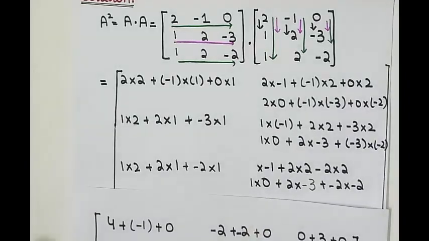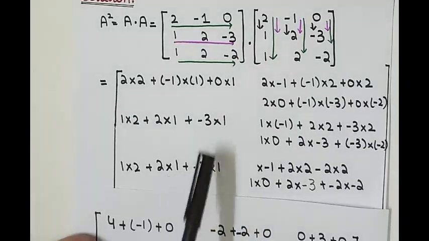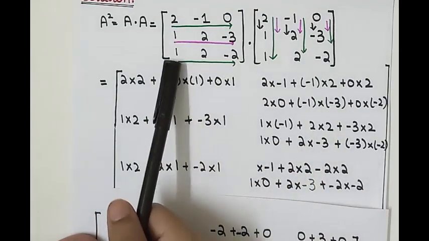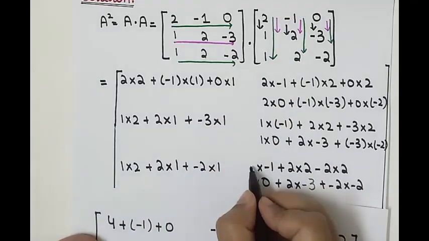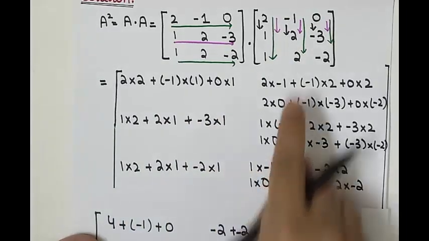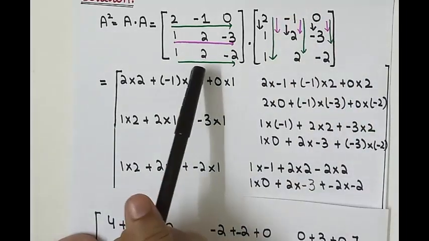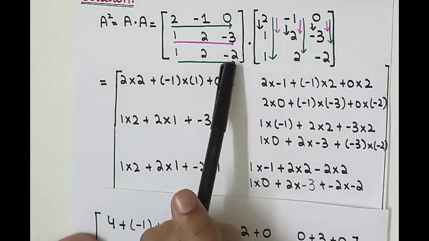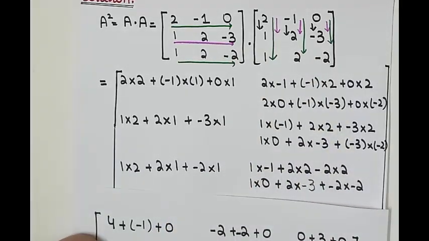Sorry, we have a little mistake here. We have the last row and second column. So 1 multiply, this is 1, 1 multiply with minus 1. Then we have 2 multiply with 2 and minus 2 multiply with 2.